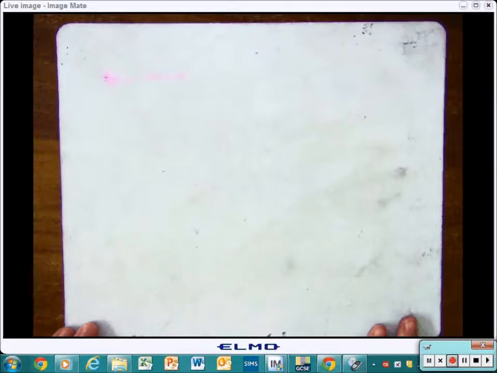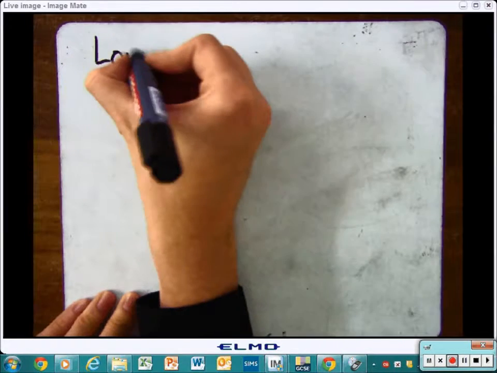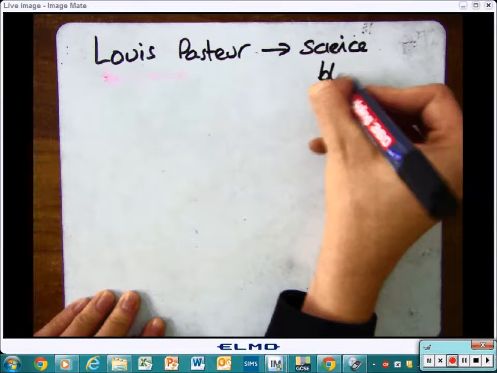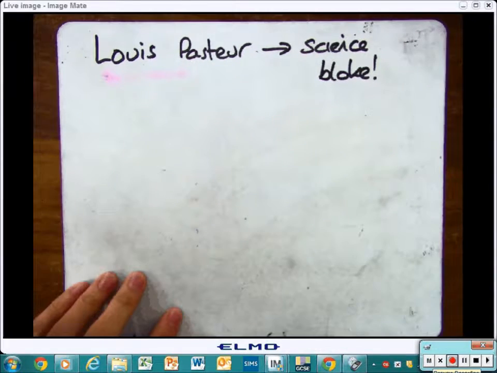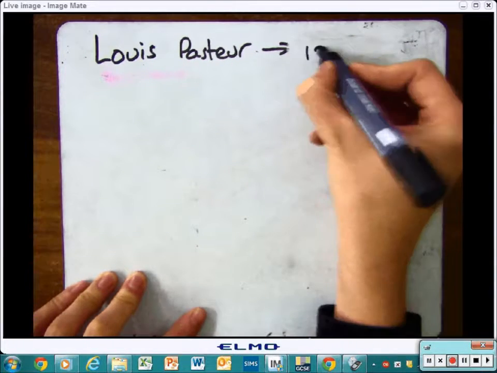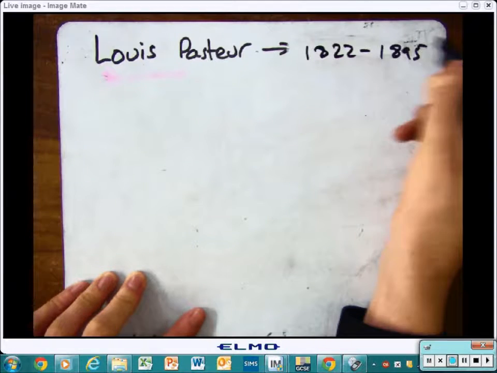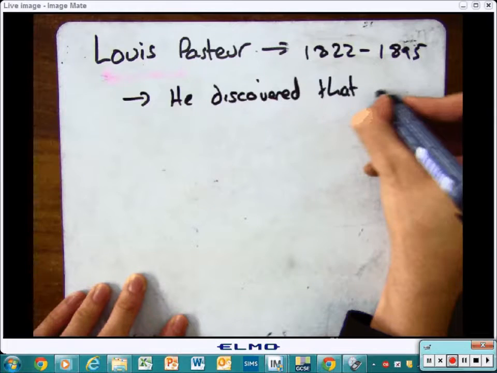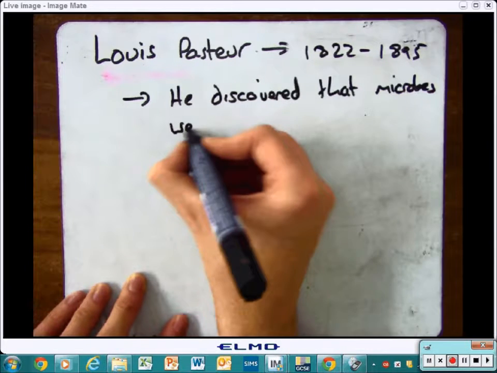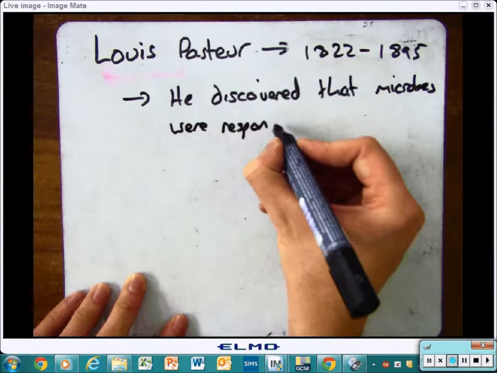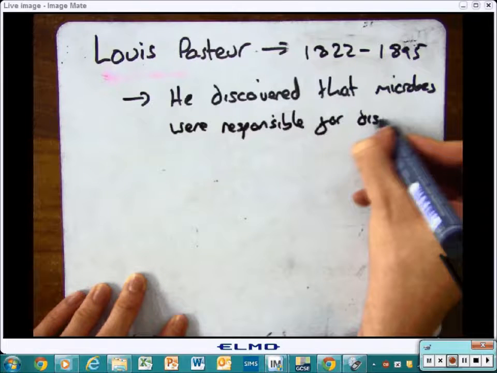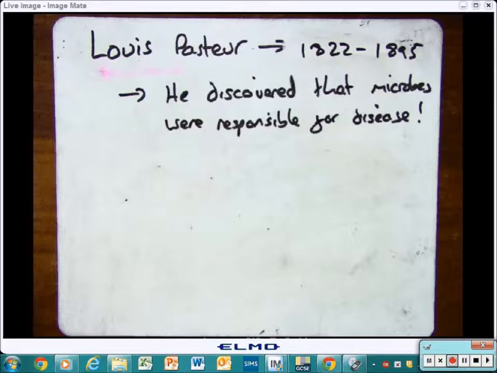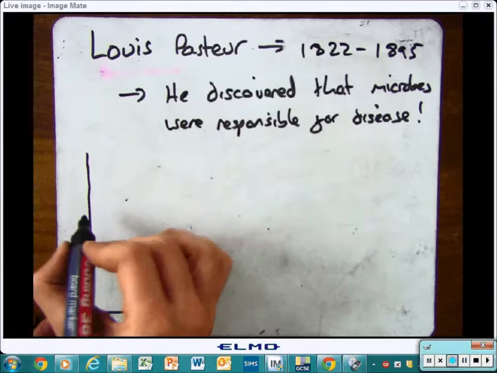Okay, the next bit is going to have a look at an example of where plants and defences and chemicals have been discovered. The guy we're going to have a look at is Louis Pasteur. He's a science bloke, and he was born in 1822 and died in 1895. He discovered, and it's a really interesting thing, that it was actually microbes that cause things to go off. Before that we just thought anything exposed to air went off. But he found out it wasn't air, it was the microbes in the air.